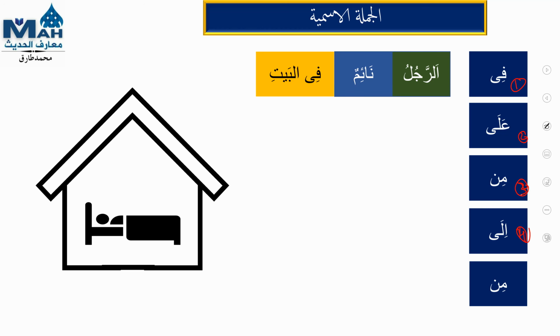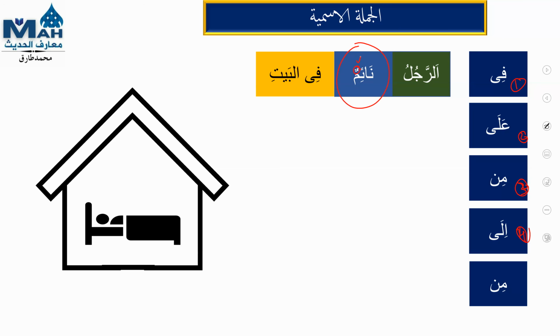You have an Arabic sentence in front of you. Ar-rajul is mubtada, naimun is khabar, fil bayti is mut'alliqu khabar. If I ask you to pick the khabar from this sentence, how will you pick it? Remember that khabar is always nakira and always in raf' condition. You have naimun in this position. It is nakira and it is raf', so it completes our condition. You will simply say, sir, naimun is khabar in this sentence.